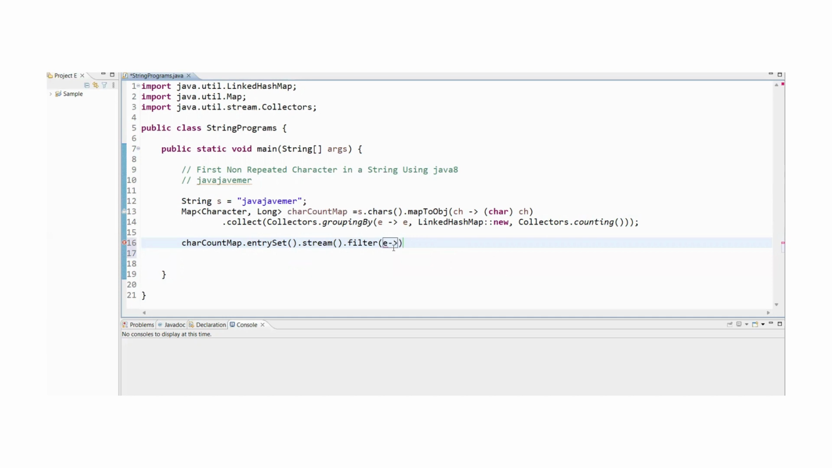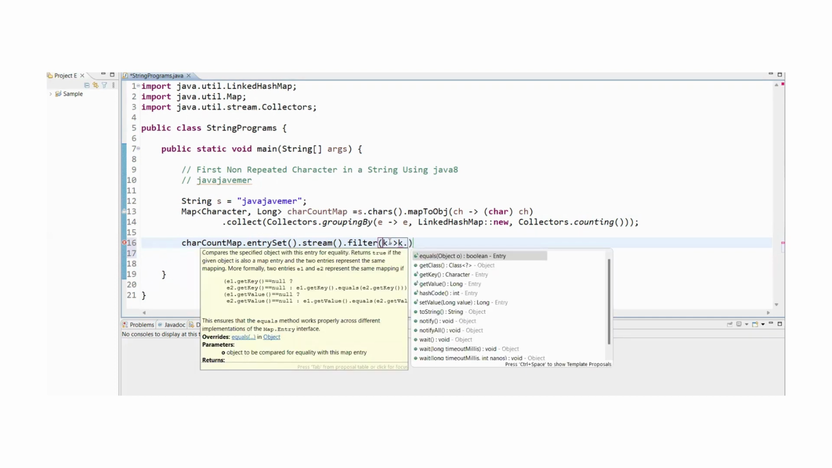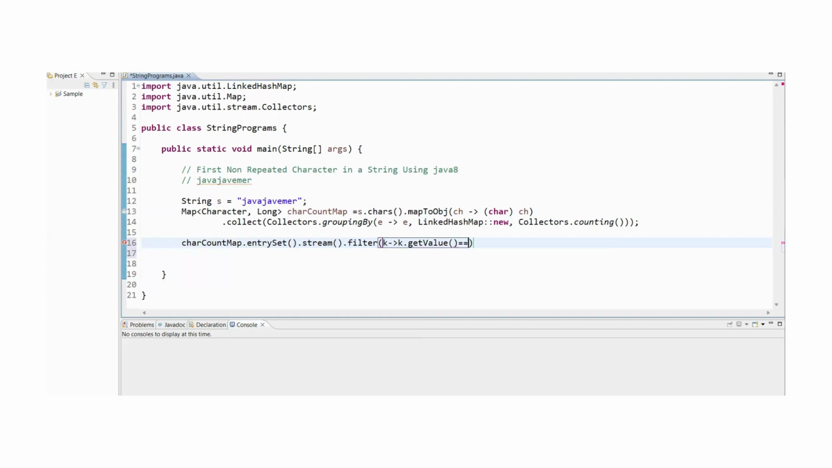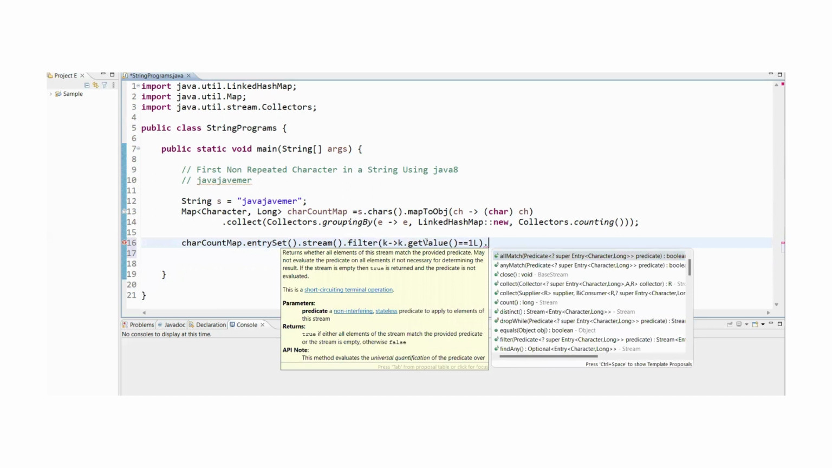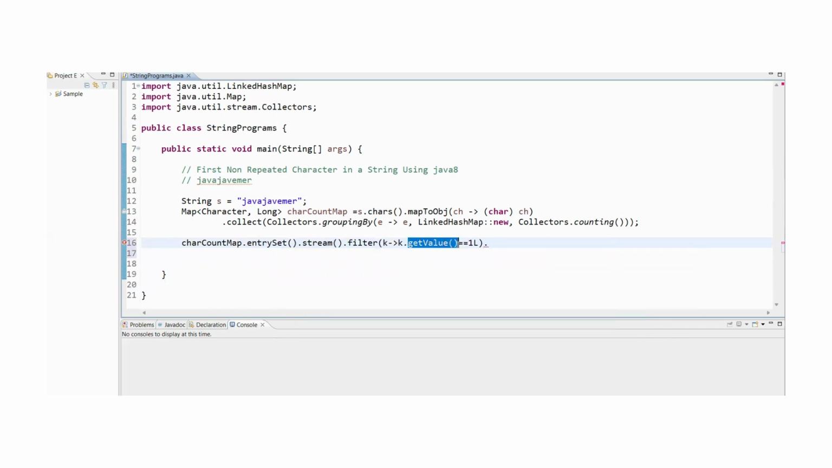That's the reason I'm using e. I can give something like k, so k.getValue, and my value should be 1L. So it is going to give us only those values which are not repeated. This filter is going to give us the non-repeated characters in this particular map.